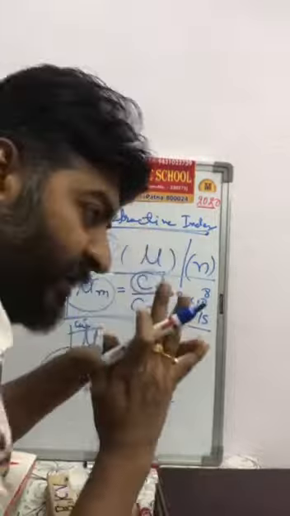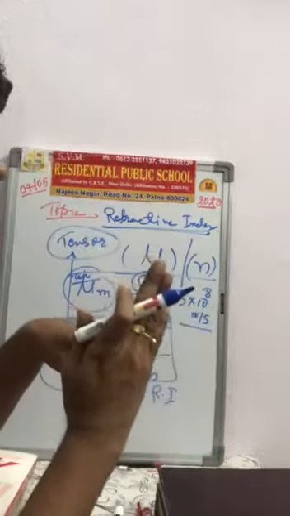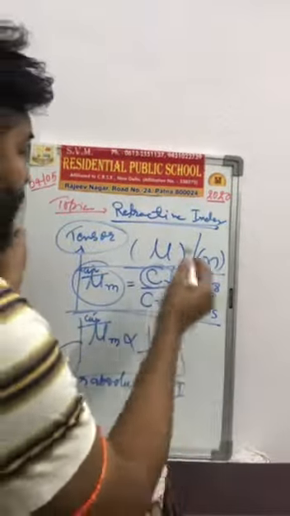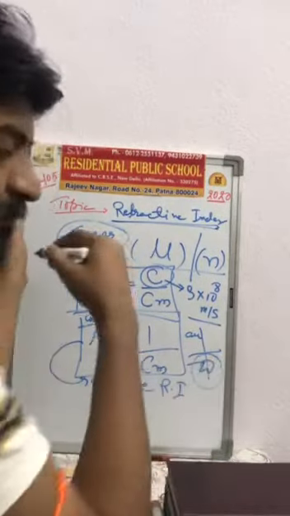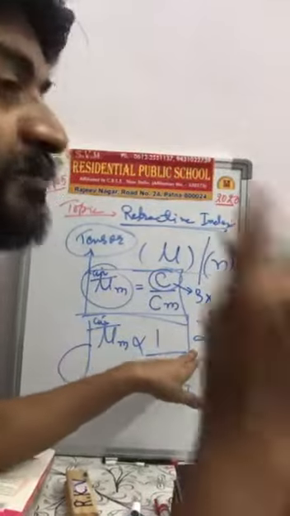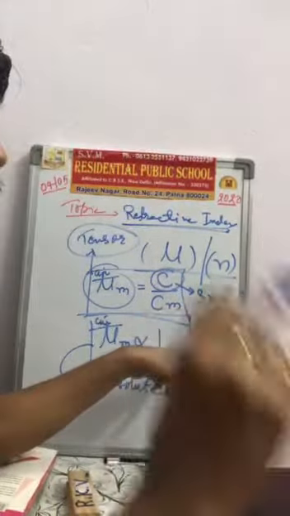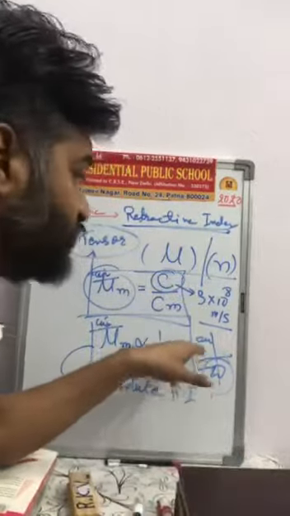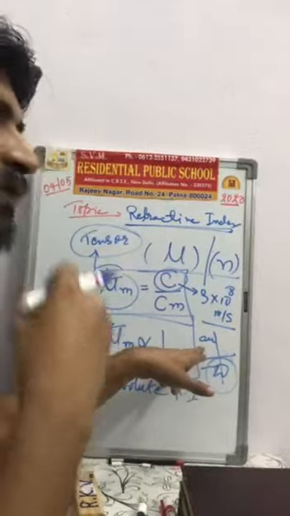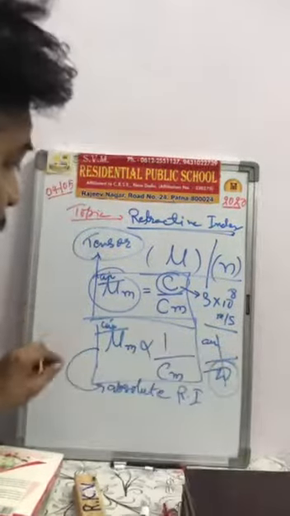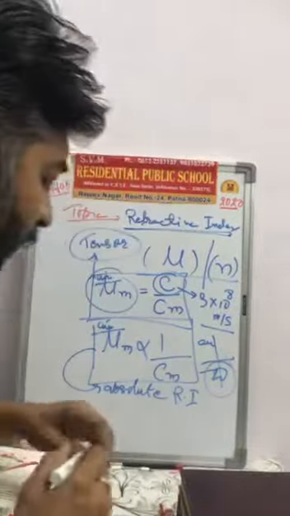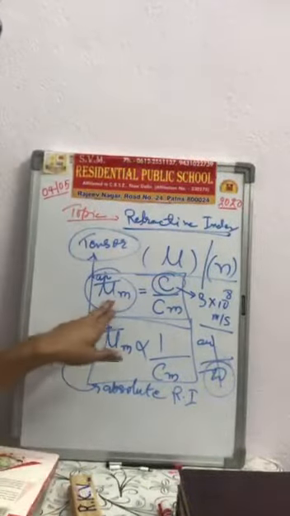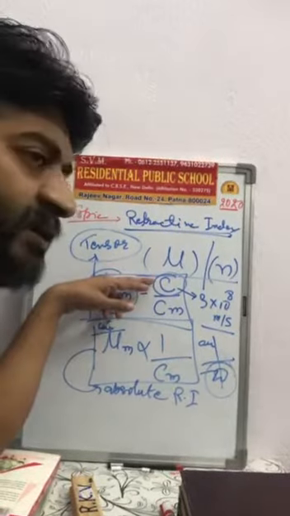So when the refractive index of a medium is considered with respect to air, that means when light passes from air to any denser medium, that is, light is incident through the air medium and refracts into any other medium, then that refractive index is known as absolute refractive index. And absolute refractive index is equal to the ratio of the speed of light in air to the speed of light in that particular medium.